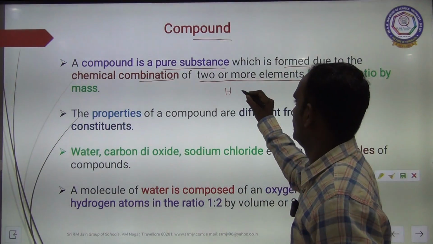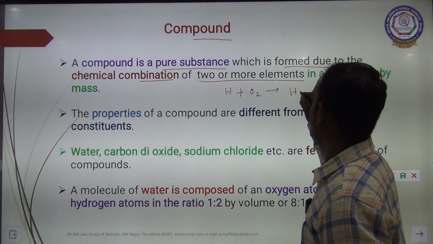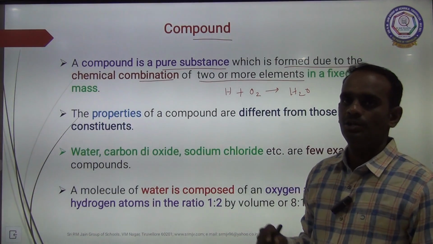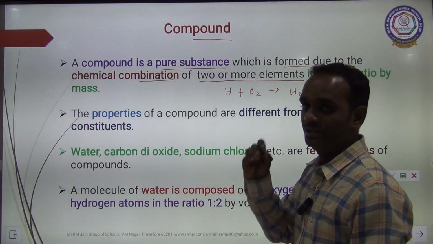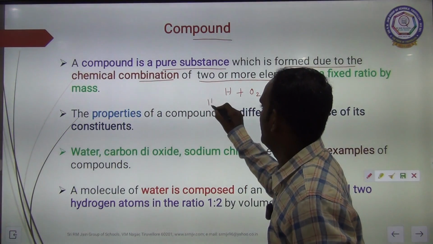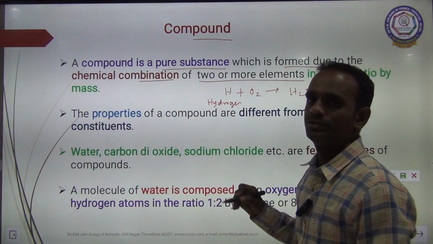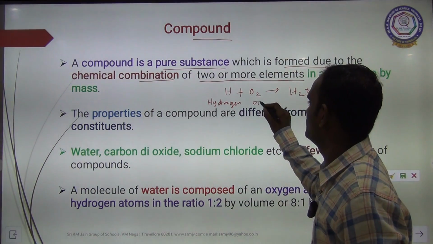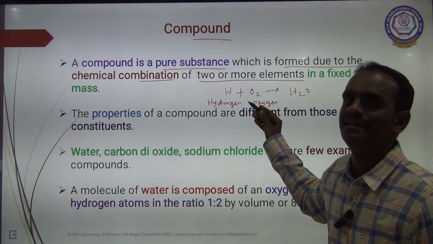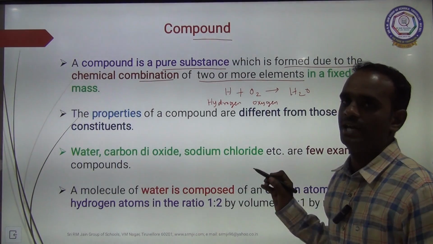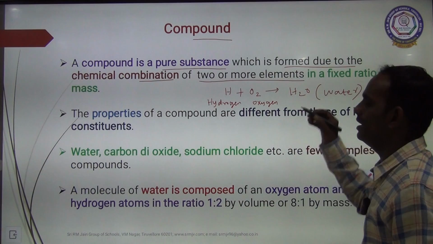Hydrogen reacts with oxygen to form water, H2O. You are all familiar with this. What does H stand for? Very good. H stands for hydrogen. Very good. What does O stand for? Oxygen. So, hydrogen combines with or reacts with oxygen to form water. Very good. What is the formula?